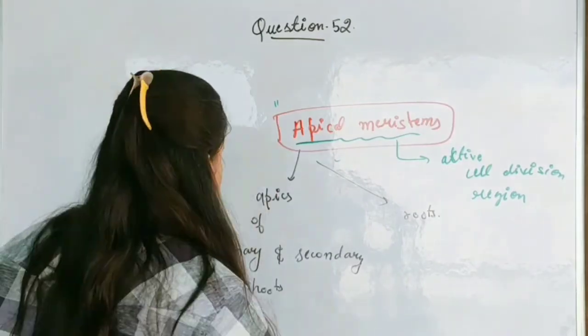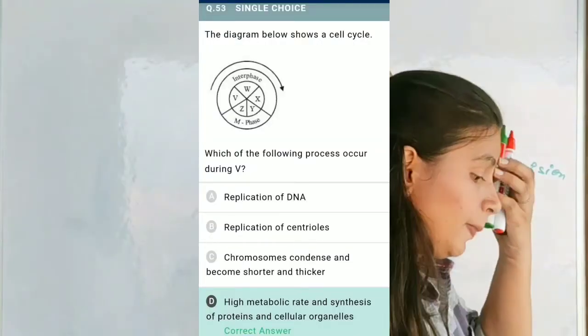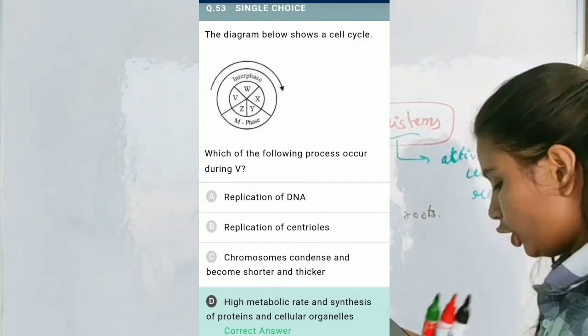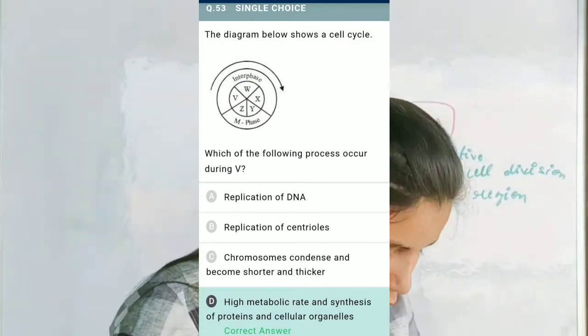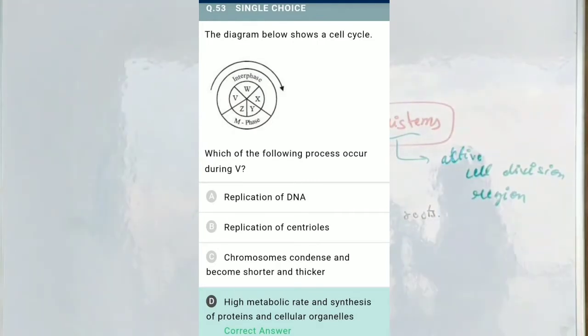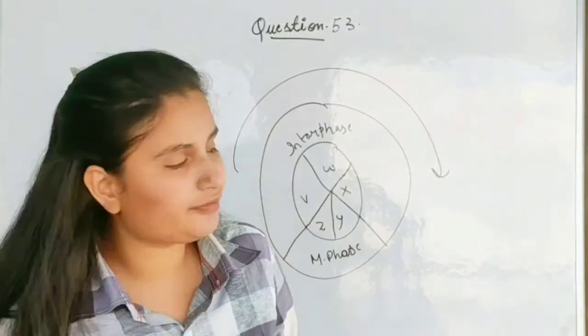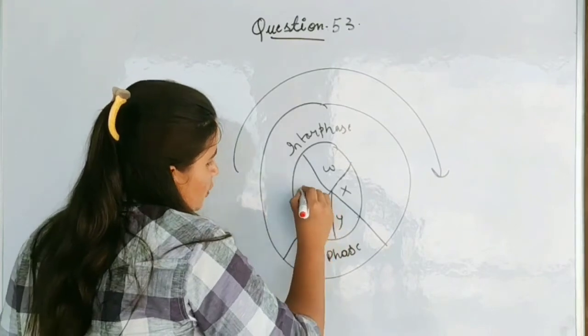Now move to the next question, that is question number 53. Question number 53 says the diagram below shows the cell cycle. Which of the following processes occurs during V? Now we have to tell the process of V. First look at what V stands for here. The diagram given in the question, I have drawn it here. So we have to tell about this V phase.